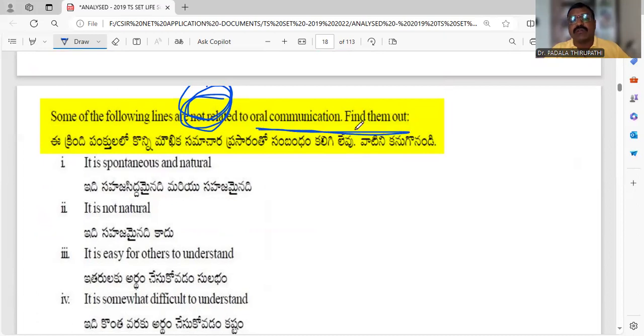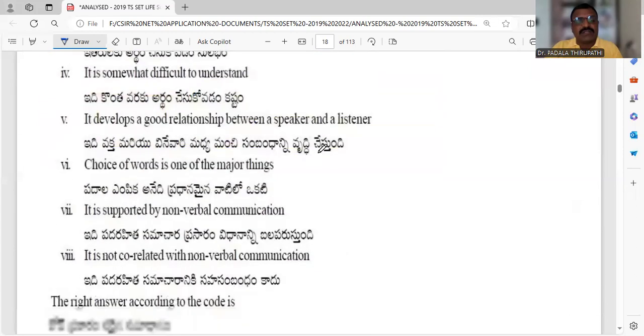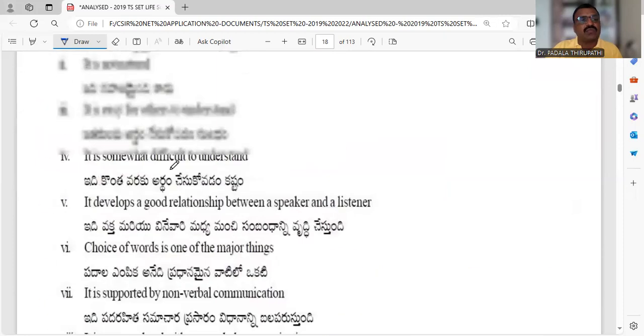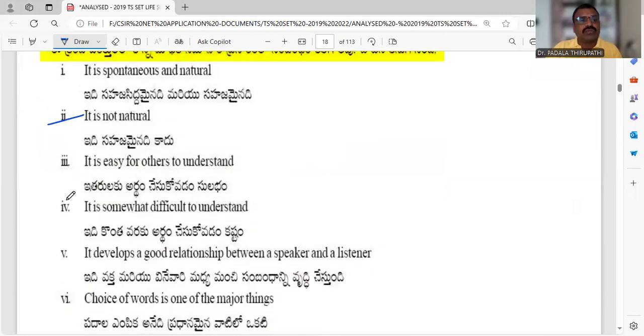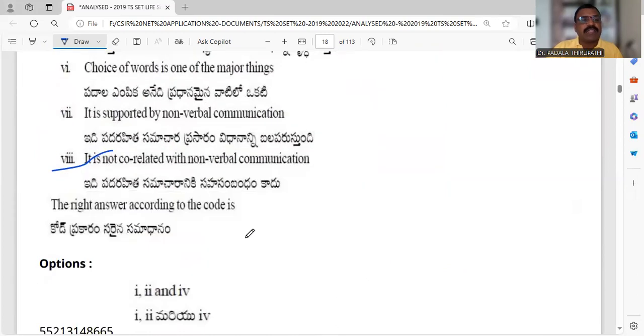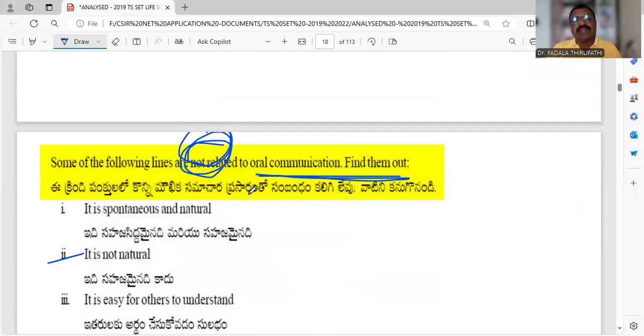Oral communication. Oral means what we are interacting. I am saying some of the important ideas or analysis from this media. So that's why this is not related to oral communication. The not related answers are 2, 4, and 8. Remaining are related to oral communication, very suitable for oral communication.